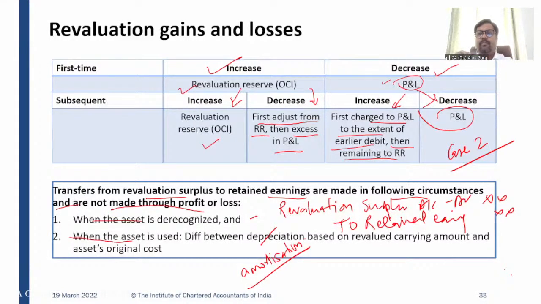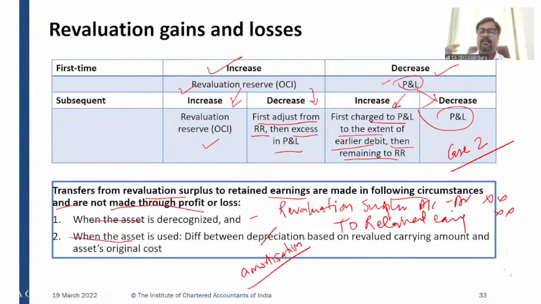For example, the original cost of the intangible asset was 10,000. The life was 10 years. So what is the amortization? It is 1,000. Now, the company has opted for the revaluation model, and the fair value becomes 20,000. Now, what is the cost? The cost has been replaced with the revalued amount. The revalued amount becomes 20,000.